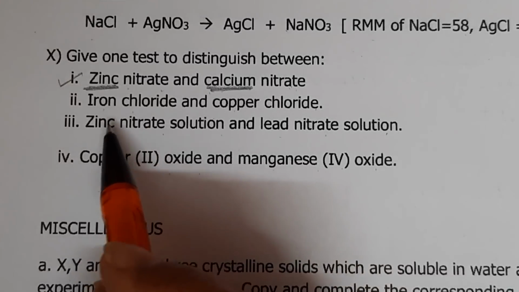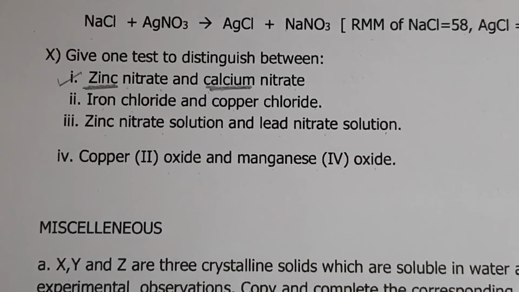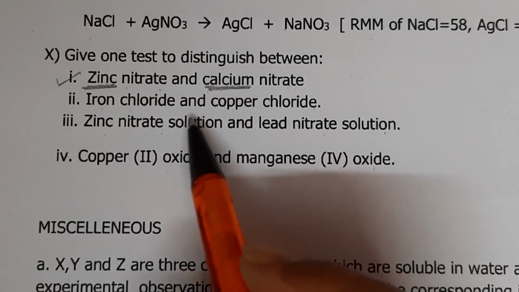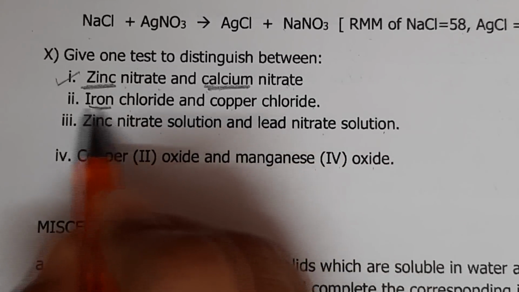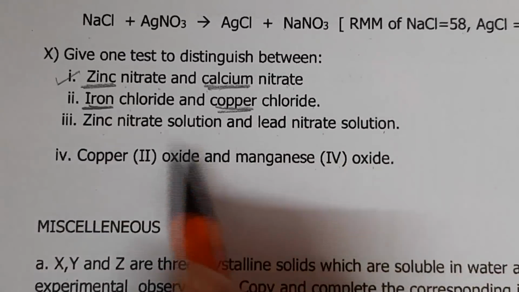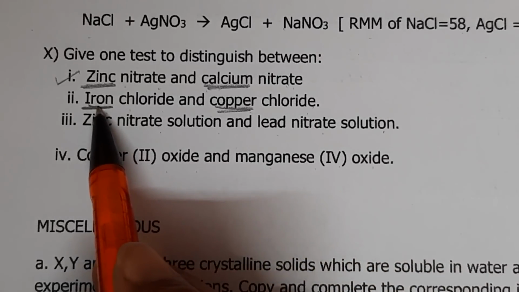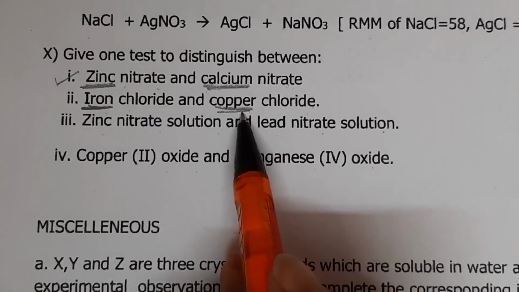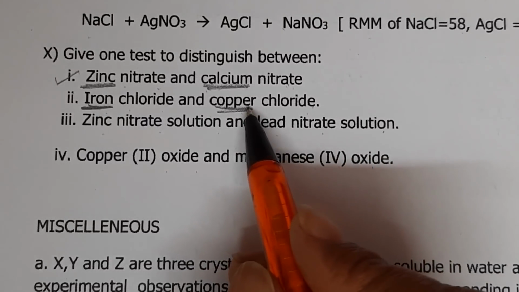For the remaining ones, I'm not going to show you how to write, but I'll just discuss this with you and you can write on your own actually. Now you have to see what is different. So iron chloride and copper chloride. This one is iron as a cation and this is copper. So we will add either NaOH or NH4OH solution.